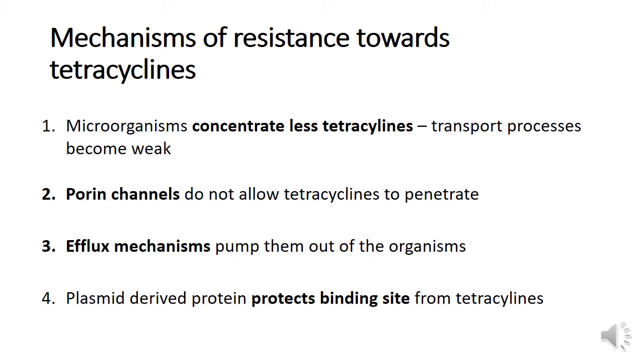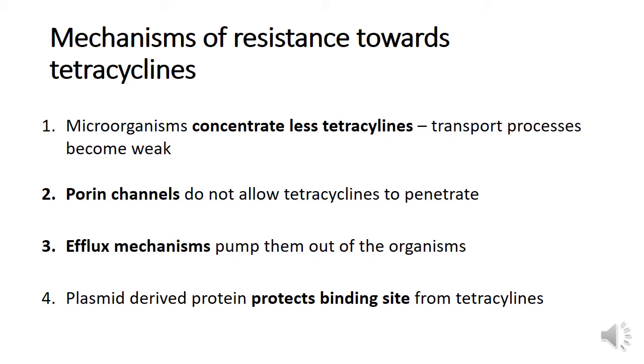And even if the tetracyclines accumulate into the cells, the resistant microorganisms could have developed efflux mechanisms which pump out the tetracycline molecules. And finally, a plasmid-derived protein protects the binding site on the ribosomes from tetracyclines. These are the mechanisms of resistance towards tetracyclines.